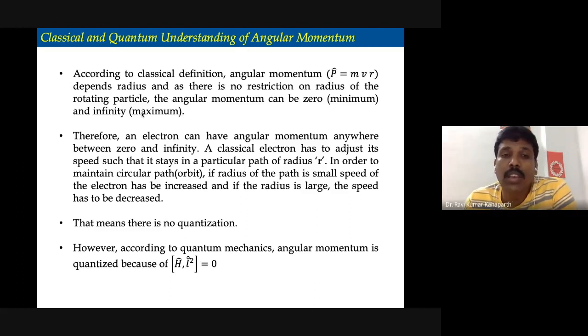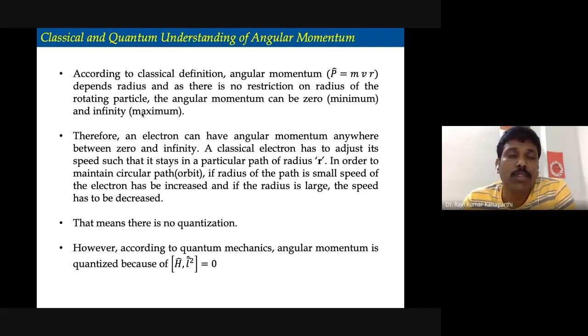Why? Because classically a rotating object will have angular momentum, which is governed by the m v r formula, where m is the rotating body mass, v is the velocity, and r is the radius. If you confine your discussion to a particular particle, then m and v are the same, and the only factor which determines the angular momentum is the radius.